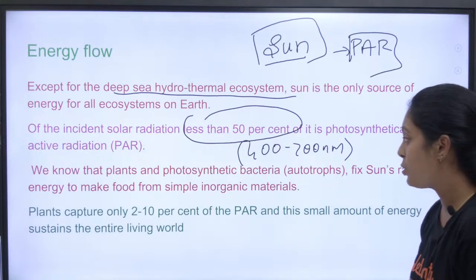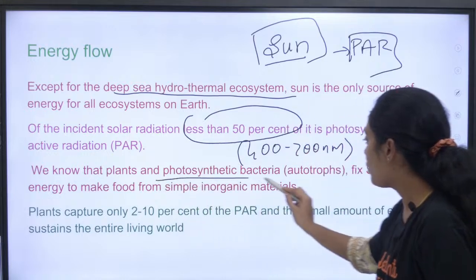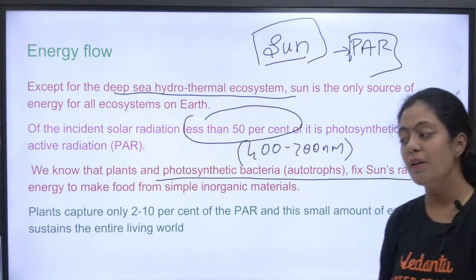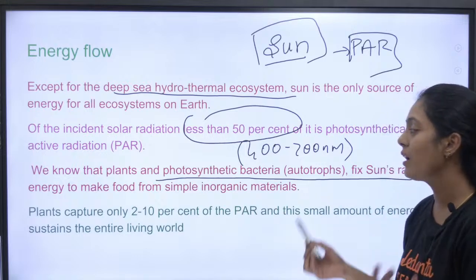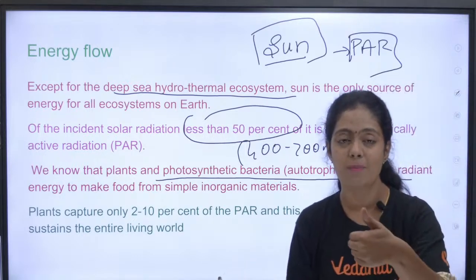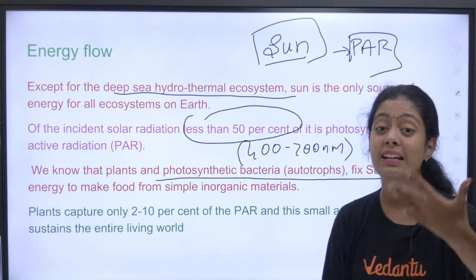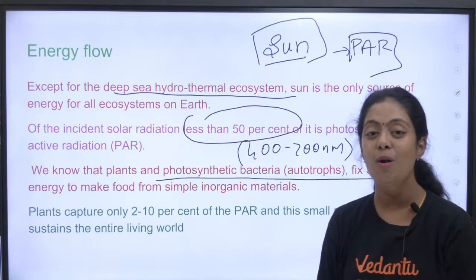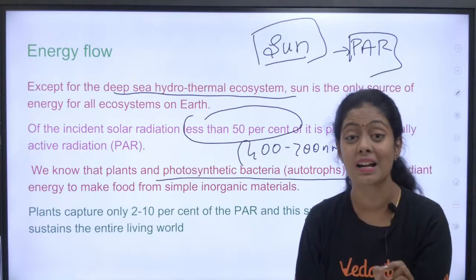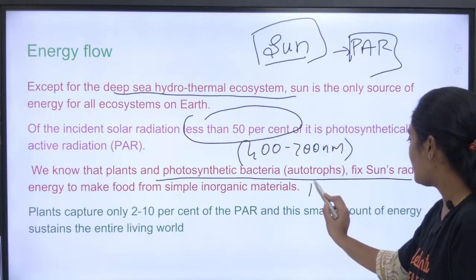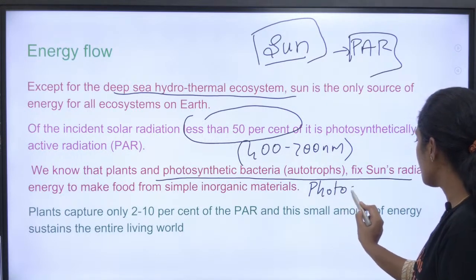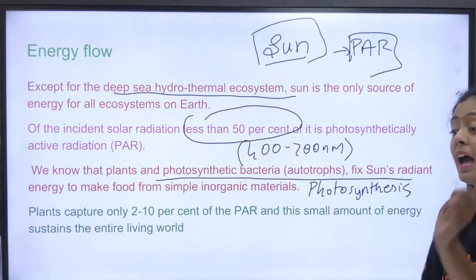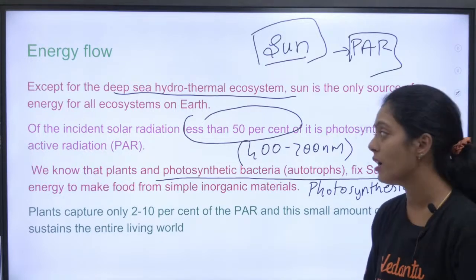Very important point. We know that plants and photosynthetic bacteria fix the sun's radiant energy to make food in the form of simple inorganic material. So we use carbon dioxide, water, sunlight and chlorophyll to produce food. Correct? In the entire process, what helps is your sunlight. So what are they talking about here? They are talking about a process called photosynthesis.